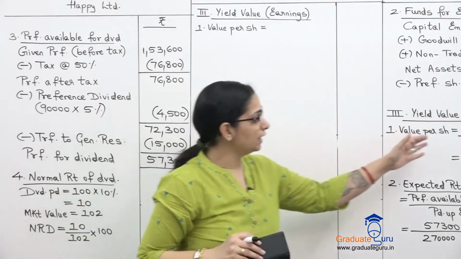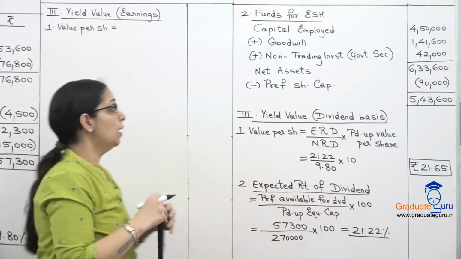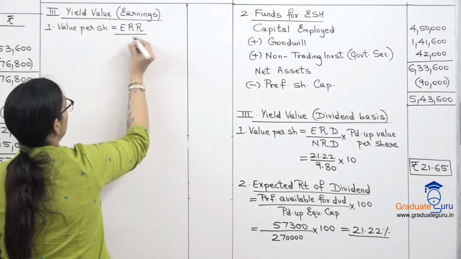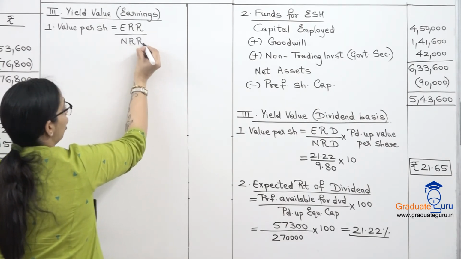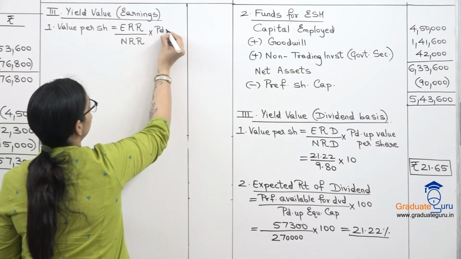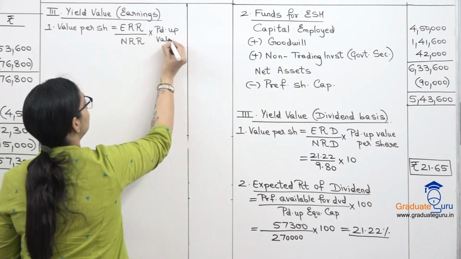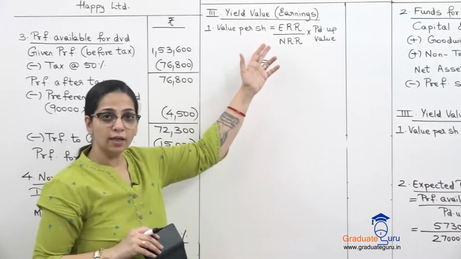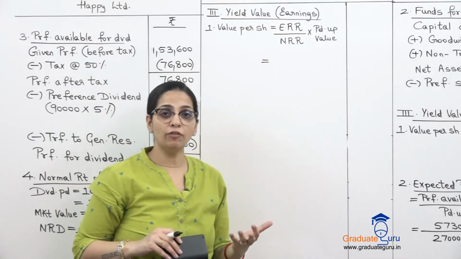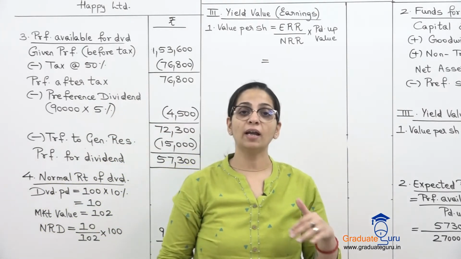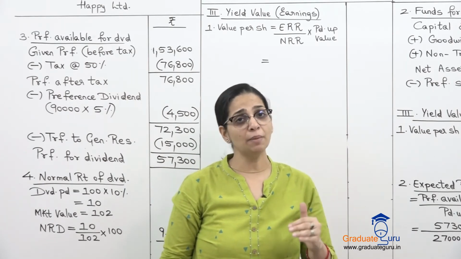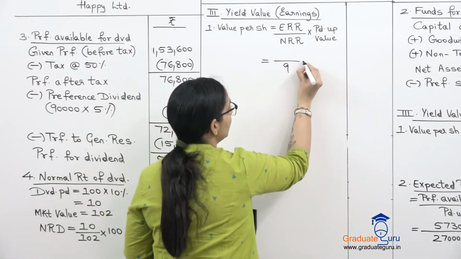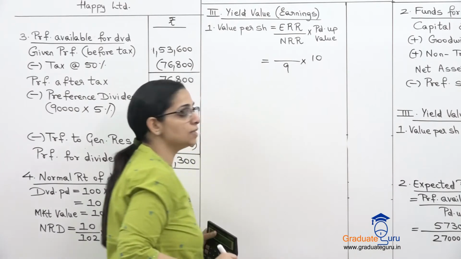So यहाँ पर we call it ERD, expected rate of dividend, but here we call it ERR, expected rate of return upon normal rate of return into paid up value per share. So again ERR हमें calculate करना पड़ेगा. NRR has been given to us. So adjustment number D, जो NRR हमने goodwill में use किया था, वही same NRR we'll use over here also. So it is 9%. So upon 9 and paid up value doesn't change, it is 10.